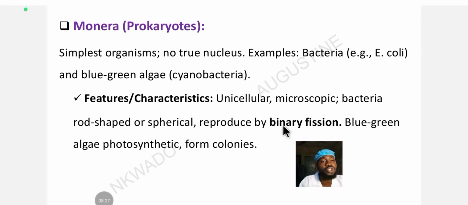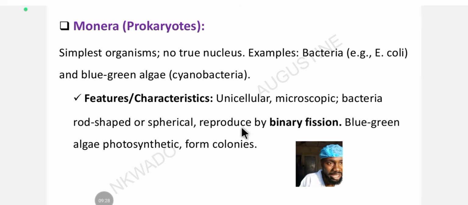They reproduce by binary fission. Remember when we were discussing grouping, we said based on nutrition, reproduction, and adaptation, how they feed. So you can see their method of reproduction: binary fission. Binary fission is when the prokaryotic cell divides into two daughters equally. That's how they reproduce. Blue-green algae are photosynthetic, such as cyanobacteria, and they form colonies. What are colonies? Colonies are when bacteria gather together. There are different forms of colonies, such as biconcave, planoconcave, planoconvex, various shapes.